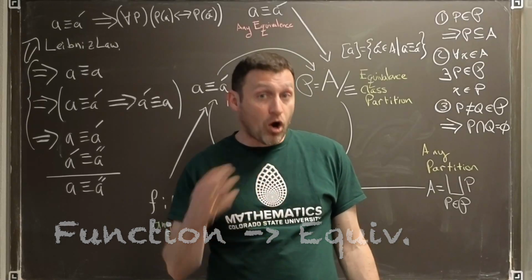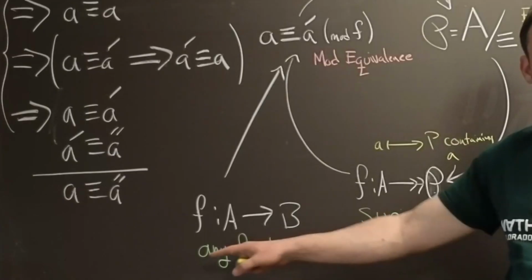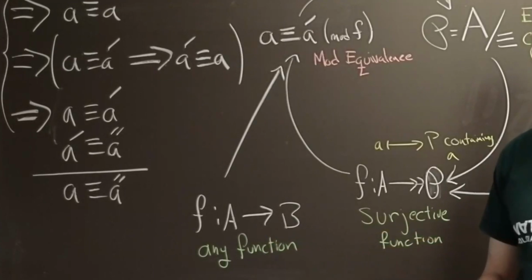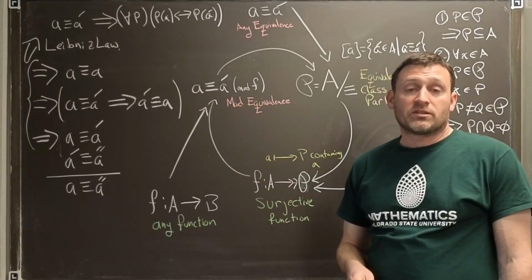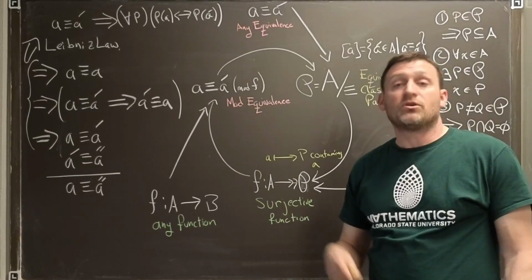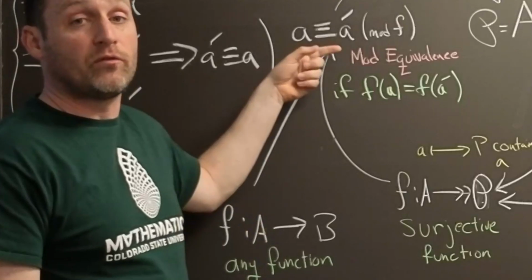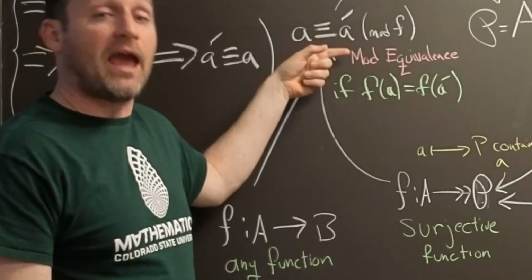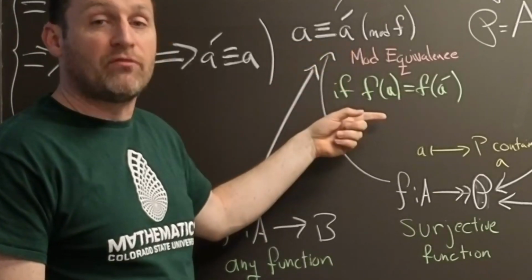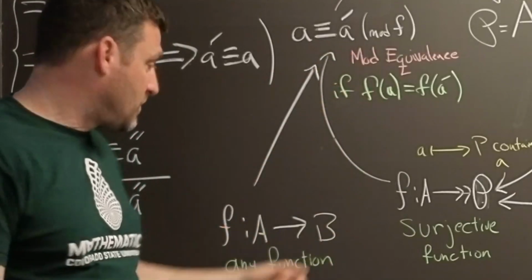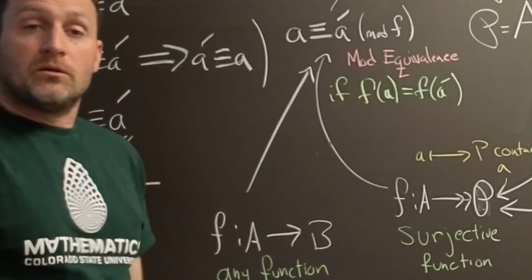What if we just look at arbitrary functions on A? If I take an arbitrary function from A to B, then I claim we can produce an equivalence relation. The way we create the equivalence relation is simply to identify that the outputs are the same. Given a function f from A to B, we create the equivalence called mod f, where we say a is equivalent to a prime if f of a equals f of a prime. That's a test in B.